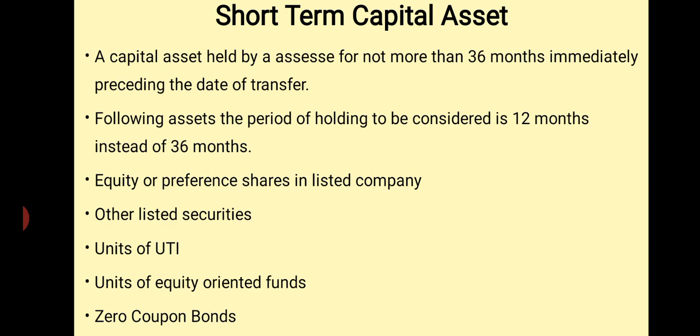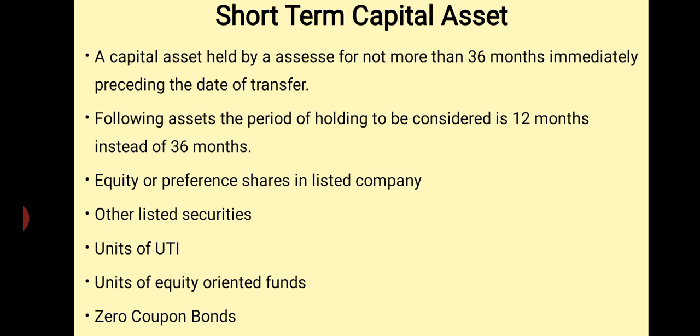Examples are equity and preference shares in listed companies, other listed securities, units of UTI, units of equity oriented funds, and zero coupon bonds.